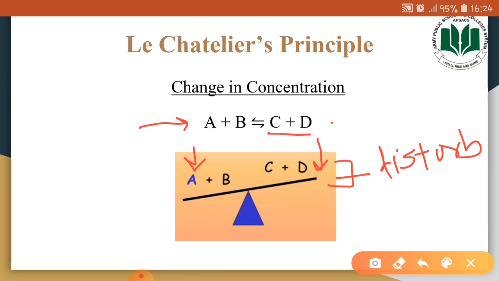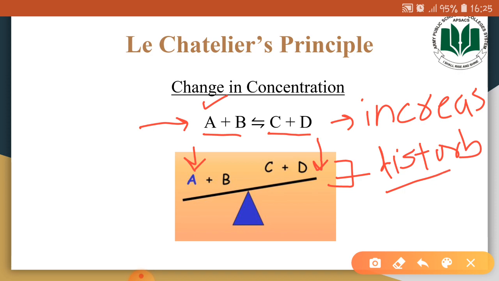We will try to increase the concentration of the products. When we are changing the concentration of the reactants by adding more reactants in the reaction mixture, then dynamic equilibrium gets disturbed. So in order to re-establish the dynamic equilibrium, we need to increase the concentration of the product within the reaction mixture.